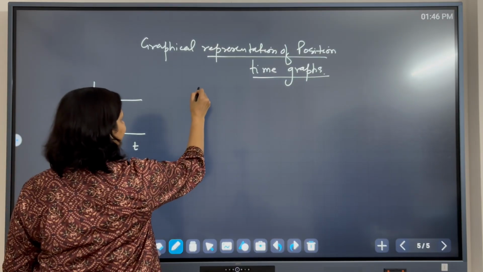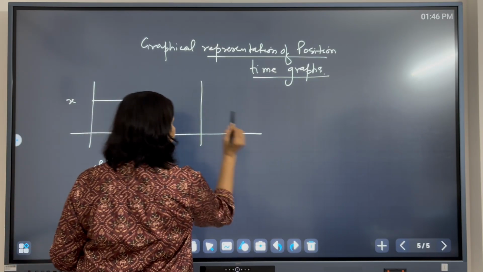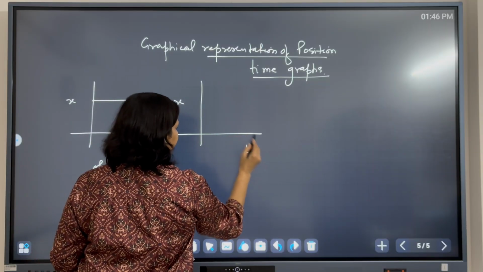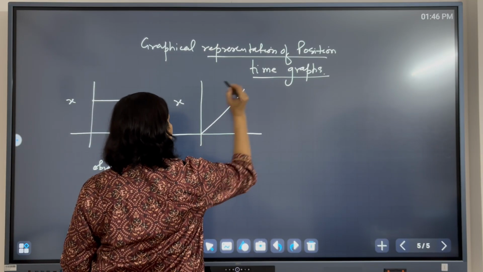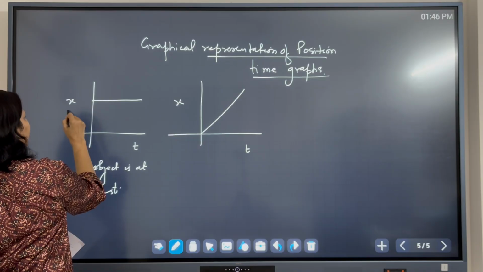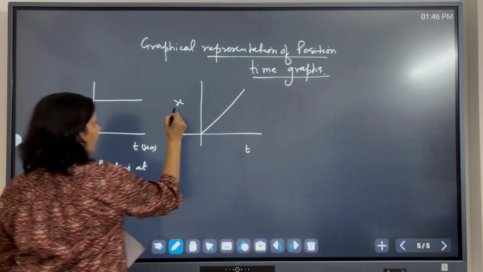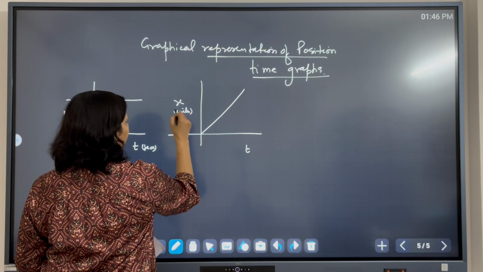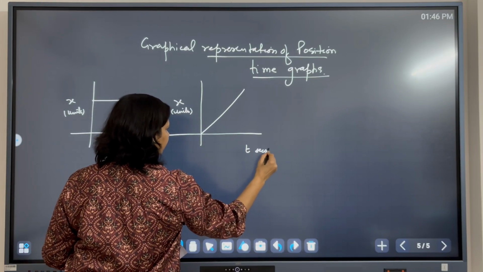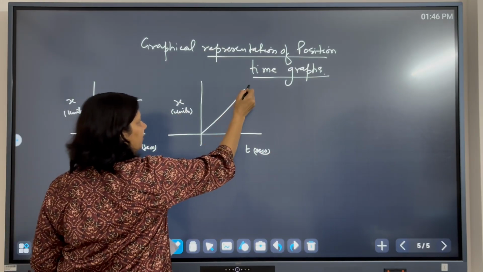Okay. The second graph, if I take x and t, okay, x is the position of an object. Units you can take as meters or whatever, and time you can take in seconds. Okay, you can take any units, I am writing in general. What is the meaning of this graph?